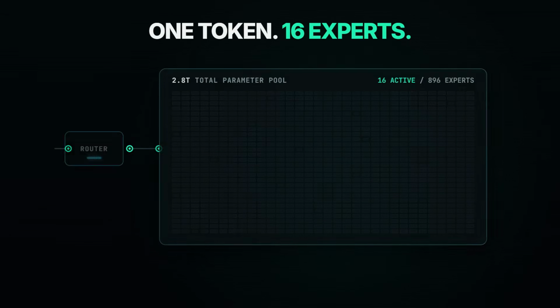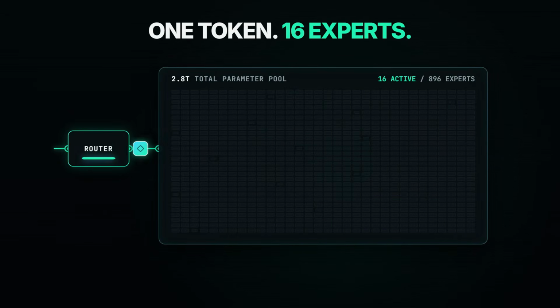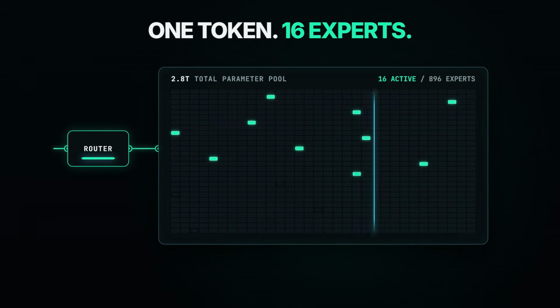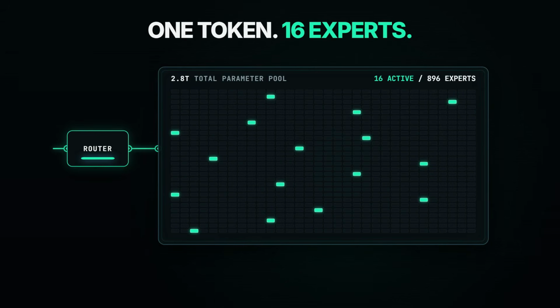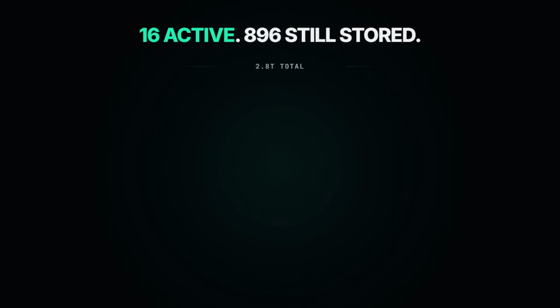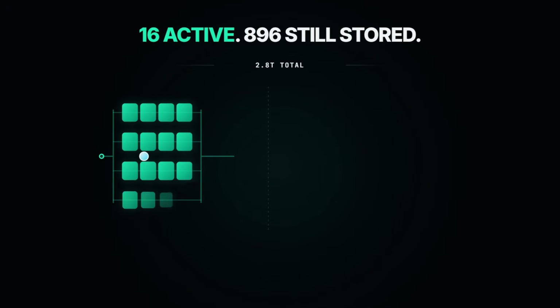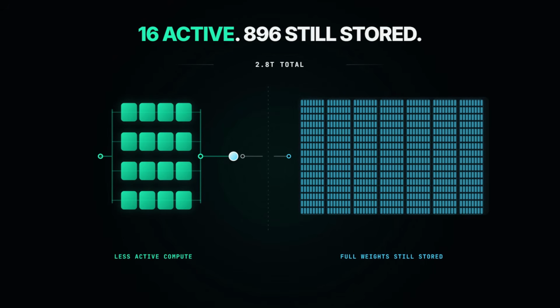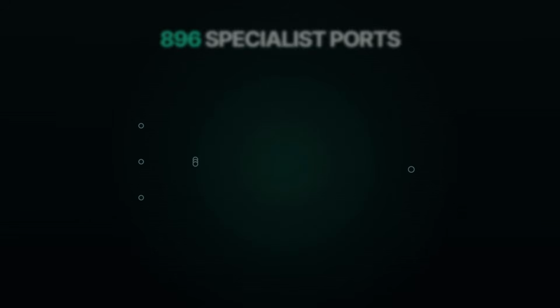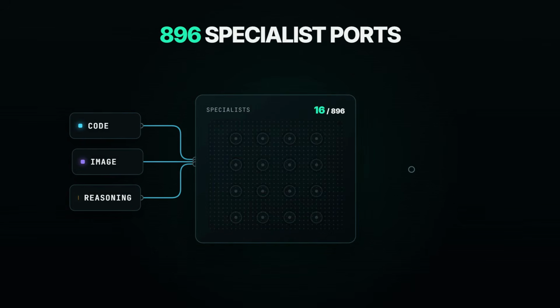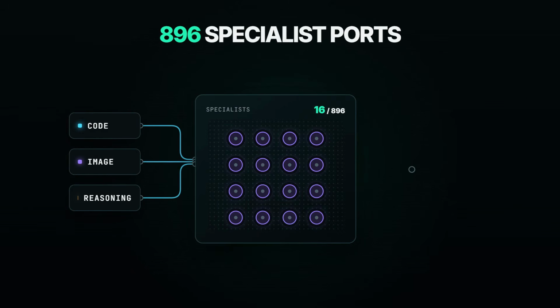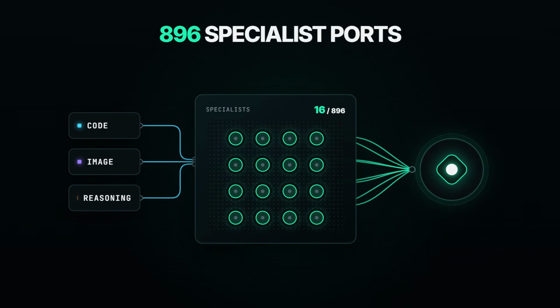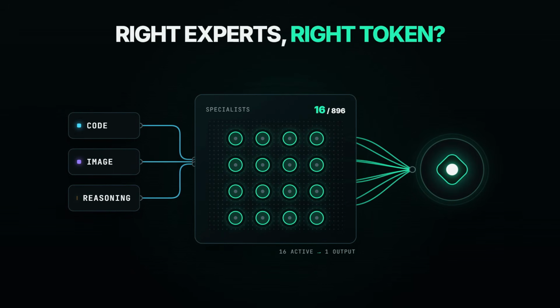The 2.8T figure describes the entire parameter pool. K3 uses mixture of expert sparsity, so every token engages only a small routed subset rather than the whole model. Moonshot says K3 activates 16 of its 896 experts. That reduces per token computation relative to activating everything, but it does not shrink the complete weight collection. Think of MoE routing as a switchboard choosing specialists for each token. The useful question is not merely model size, but whether routing selects the right expertise reliably.